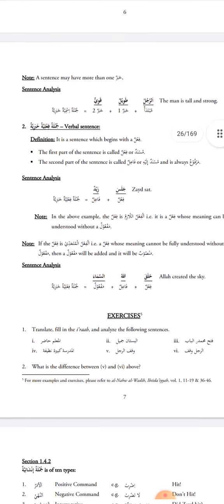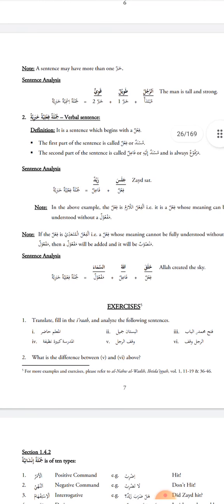And the mubtada can have more than one khabar, like I just mentioned. Ar-rajulu tawilun qawiyun. The man is tall and strong.